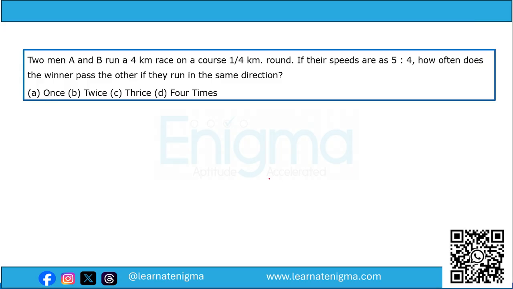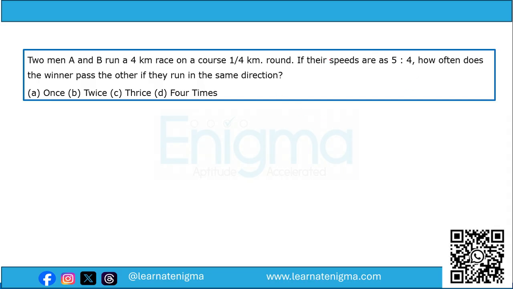Two men A and B run a 4 kilometer race on a course 1 by 4 kilometer round. If their speeds are as 5 is to 4, how often does the winner pass the other if they run in the same direction?